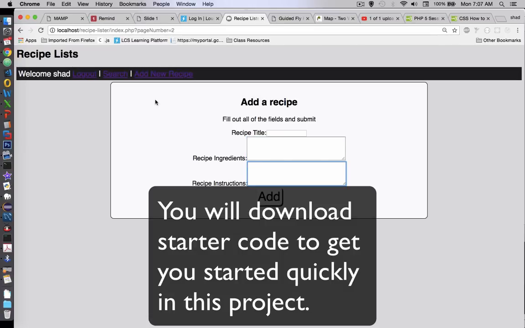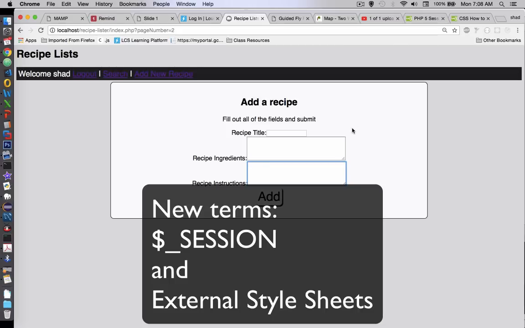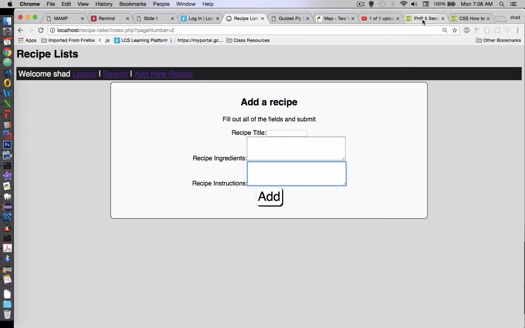First of all, let me tell you that you don't have to program this entire application. I've got a lot of the code already written for you, and you're going to be able to download it and modify it. Secondly, there are some new terms here that we're going to look at that we haven't seen in our PHP class yet.